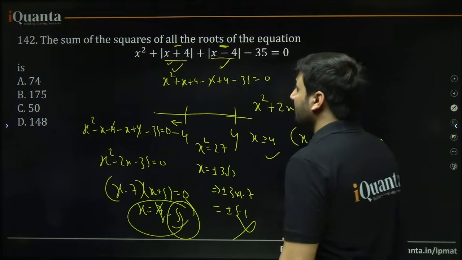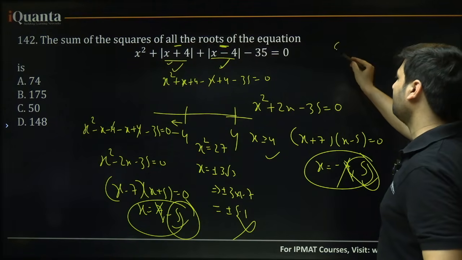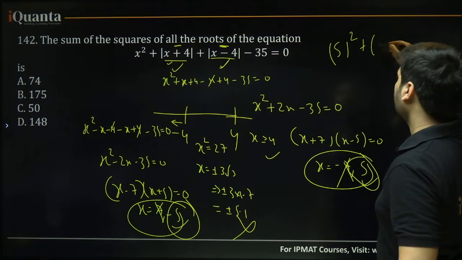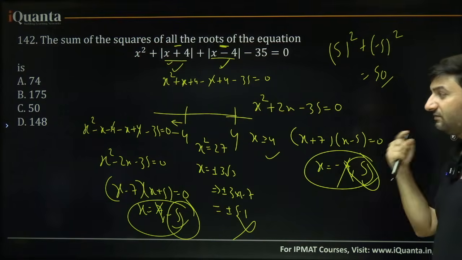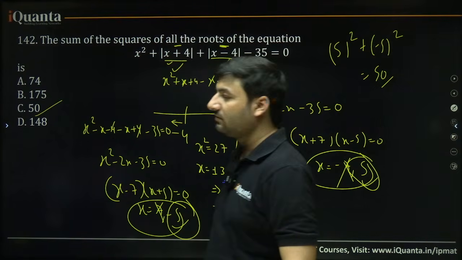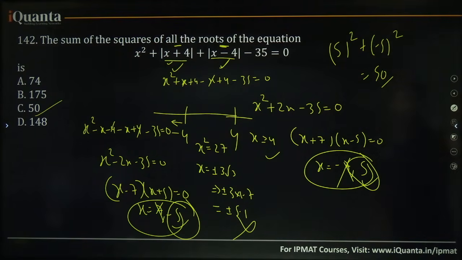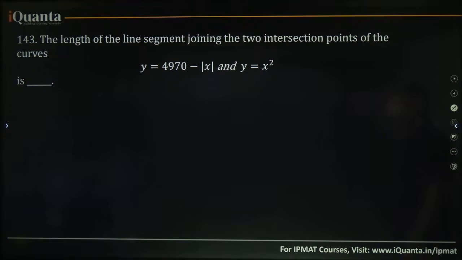What do we need? The sum of squares of the roots of the equation. Those are 5 square and minus 5 square, that gives you 25, 25, 50. 50 is the answer. Option C. I hope this is clear. This is the IPMAT PYQ.